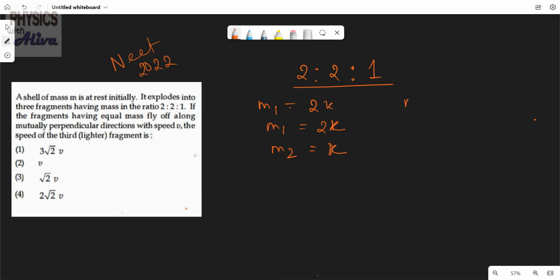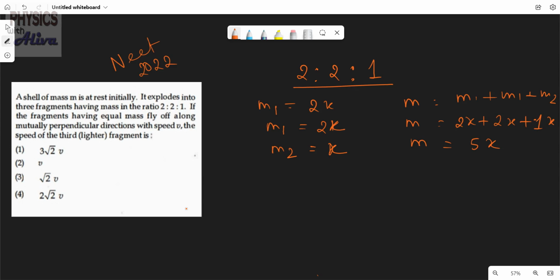So the total mass m is equal to m1 plus m1 plus m2. So m is equal to 2x plus 2x plus 1x. So this is 5x, right?